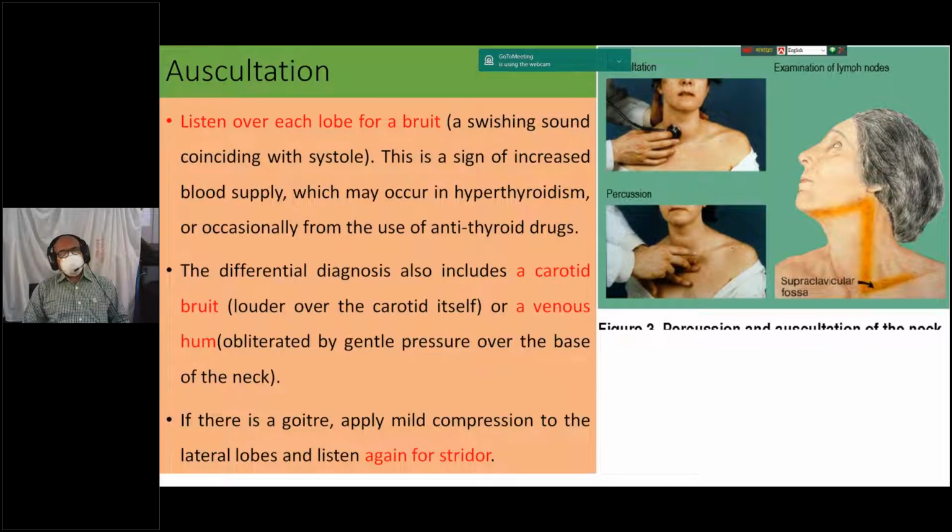Then auscultation. On auscultation over the lobe, you will usually hear a bruit, which indicates hyperfunction of the thyroid gland due to increased blood supply. Occasionally this may be affected by anti-thyroid drugs, and you must differentiate whether there is any carotid bruit or venous hum. If you auscultate the thyroid gland first, you will observe any thyroid bruit, then differentiate it from a carotid bruit or venous hum. Or sometimes retrosternal extension may compress the trachea and produce stridor.